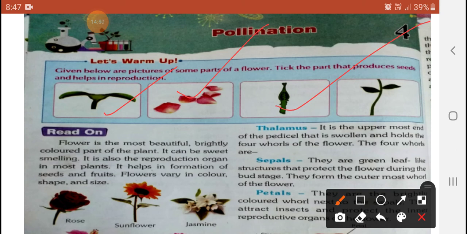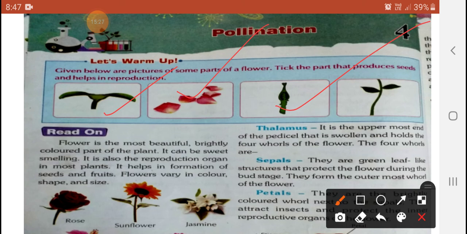Observe carefully. This is the pistil, the other name is gynoecium. We will say this is the gynoecium, the other name is pistil. And now the thalamus. The gynoecium has three parts inside: ovary, style, and stigma. And the supporting part.